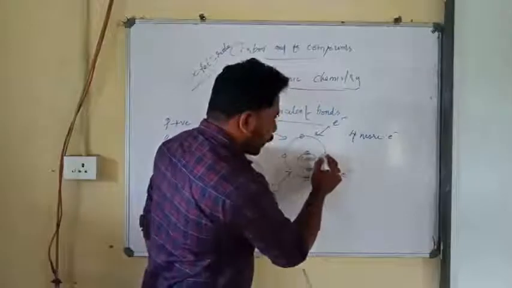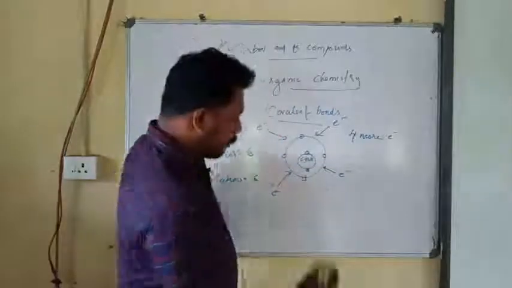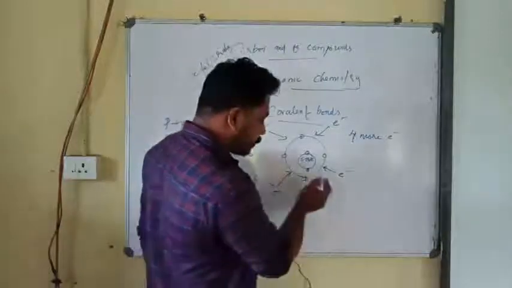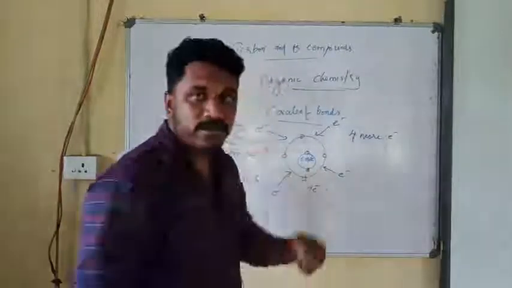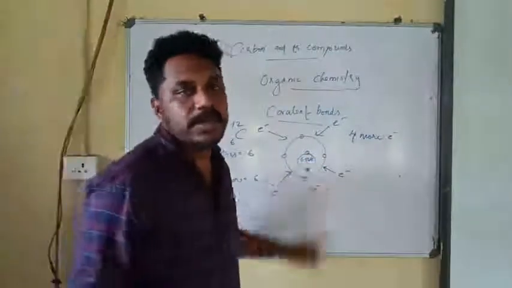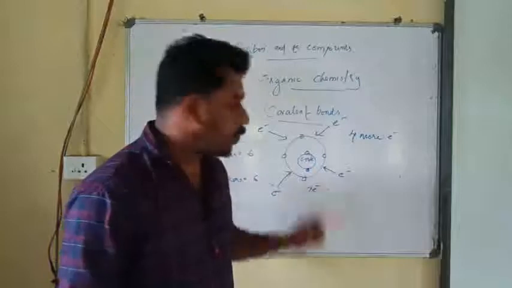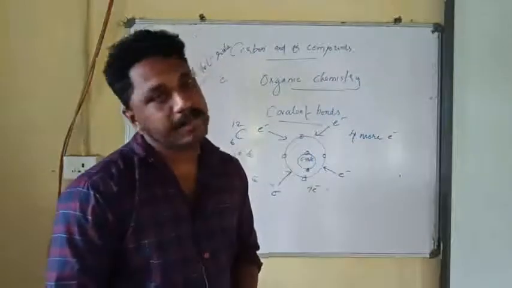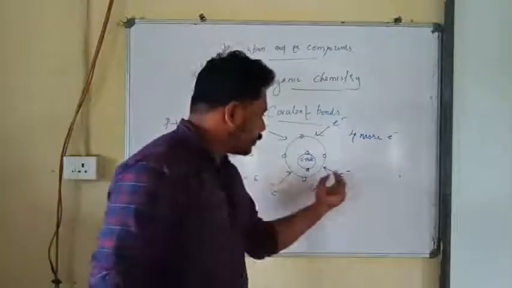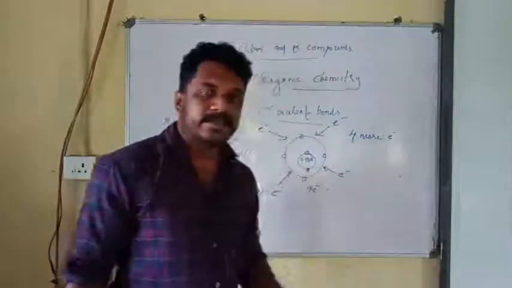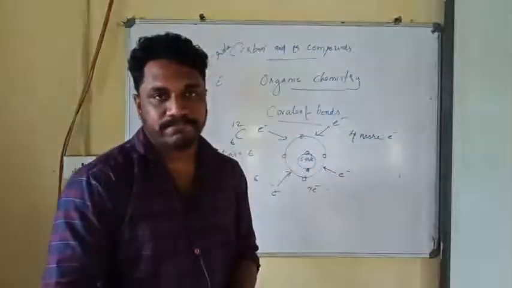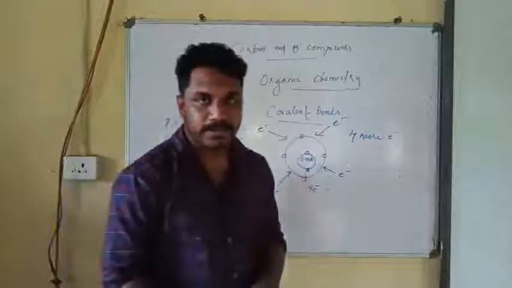hold 10 electrons. If 4 more electrons are added, the total number of electrons will become 10, right? And these 6 positive charges cannot hold 10 electrons. It is not able to hold 10 electrons. Understood? So this carbon atom cannot accept 4 more electrons to be stable. It is not able to accept electrons.